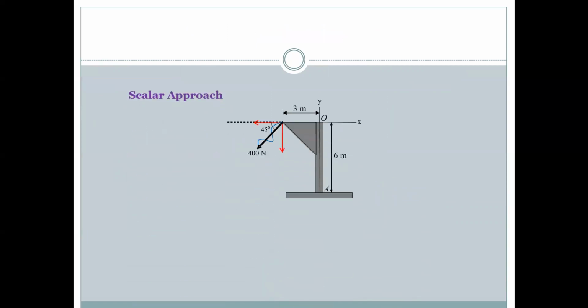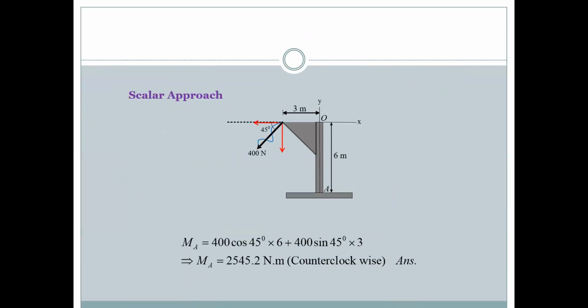The scalar approach: MA is equal to 400 cos 45 degrees, where the angle is taken as alpha 45 degrees, 400 newtons into the distance of 6, plus again 400 into the vertical component, 400 sin 45, into the 3 meters of breadth. So we can find MA is equal to 2545.2 newton meter in the counterclockwise direction.